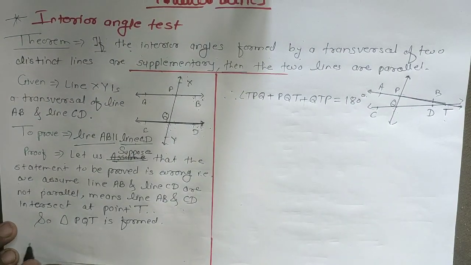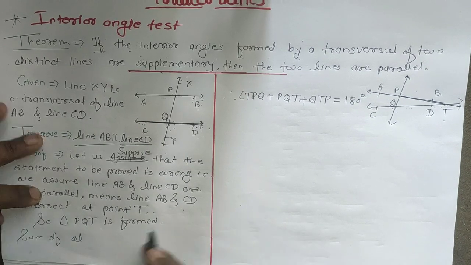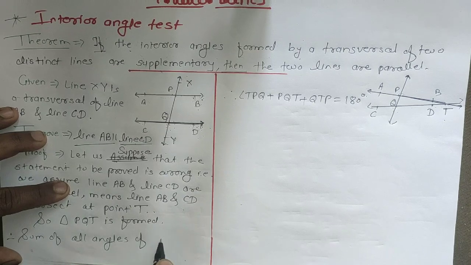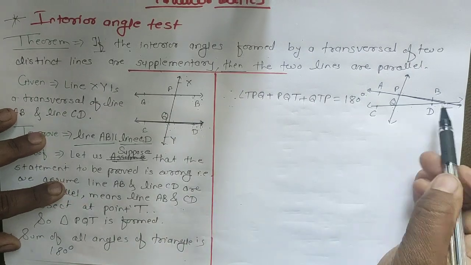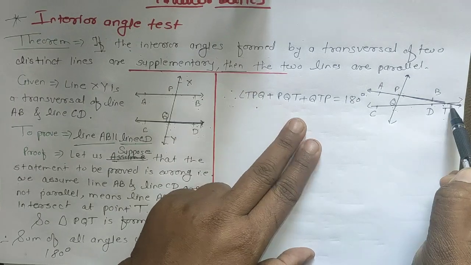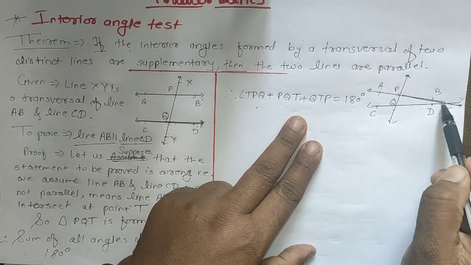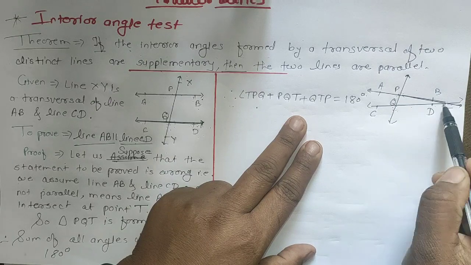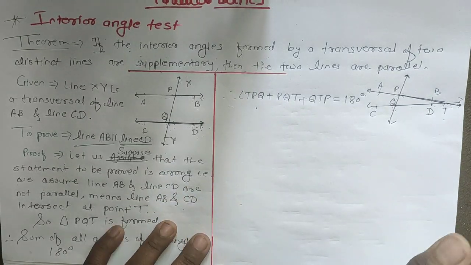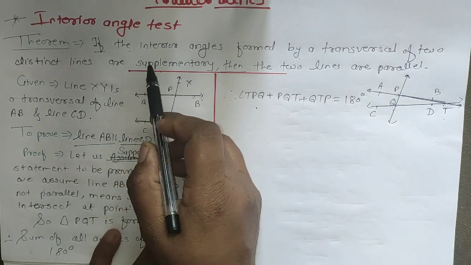Because the sum of all angles of a triangle is 180 degrees, and these are the angles of the triangle: TPQ, PQT and QTP. The sum of these angles of the triangle is equal to 180.